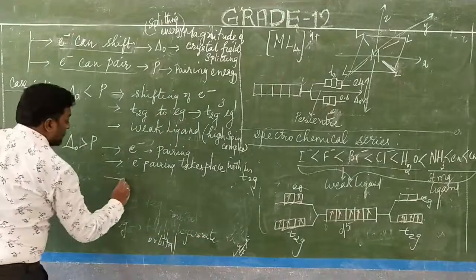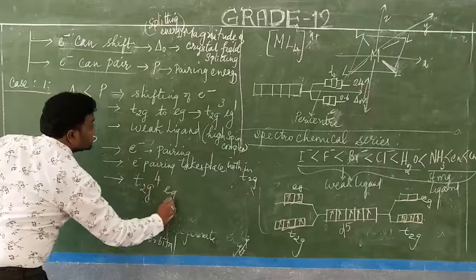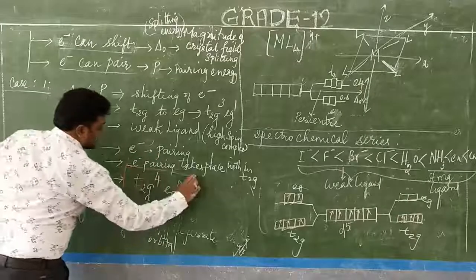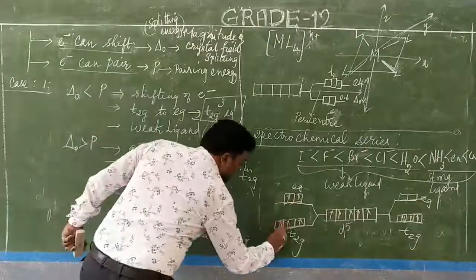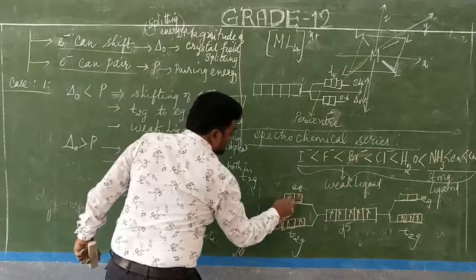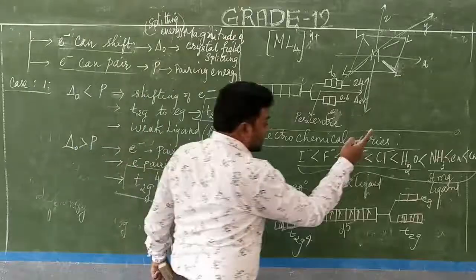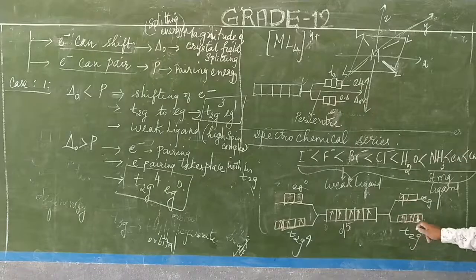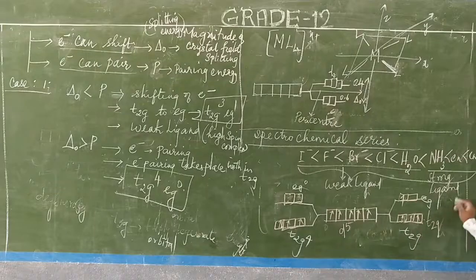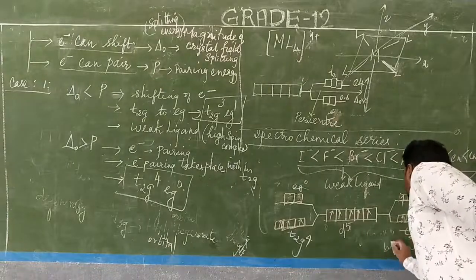What will be the configuration? The configuration will become t2g 4, Eg 0. See the difference. Clear? The t2g becomes 4 and Eg becomes 0; there will not be any electron in Eg. Suppose the electron had shifted instead of pairing: then t2g has 3 electrons and Eg has 1 electron. This is called the weak field ligand.